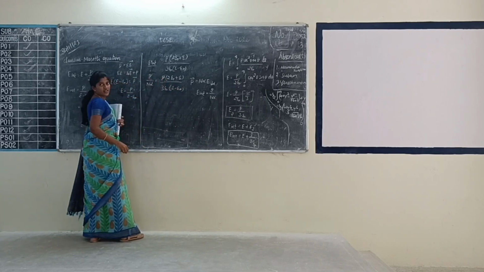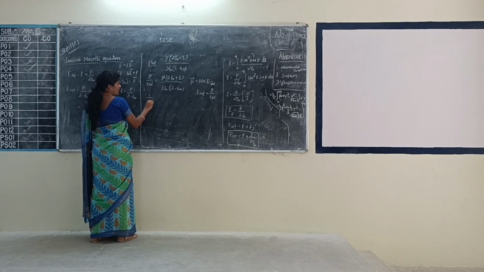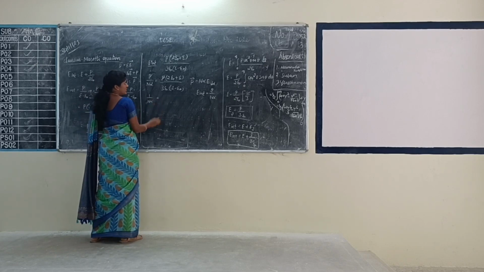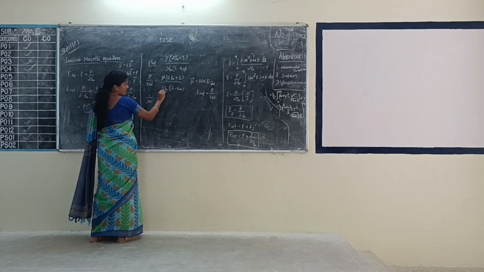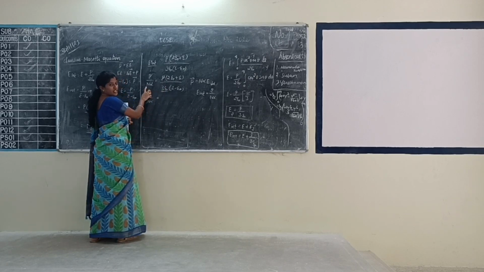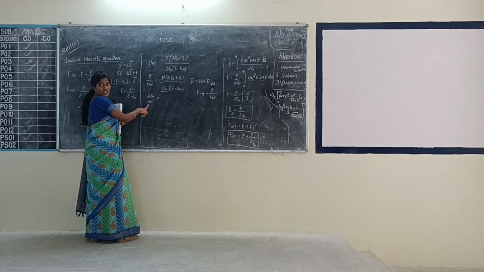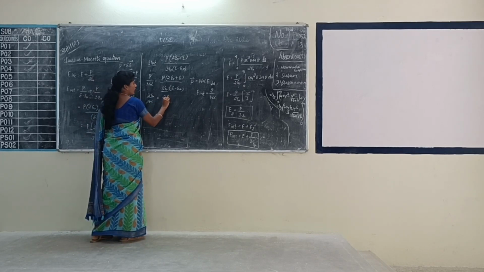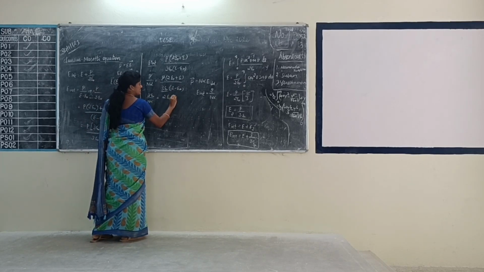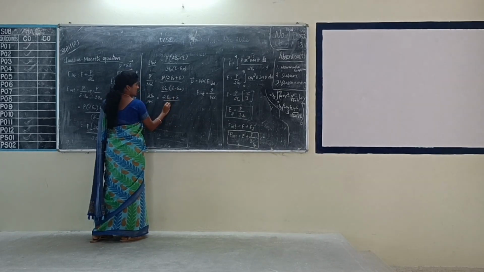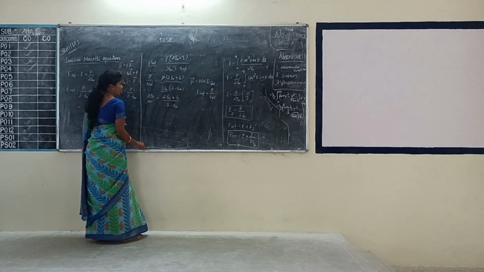P gets cancelled. So 1 divided by n alpha equal to that. The denominator 3 epsilon naught will be multiplied across. So 3 epsilon naught divided by n alpha equal to 2 epsilon naught plus epsilon divided by epsilon minus epsilon naught.